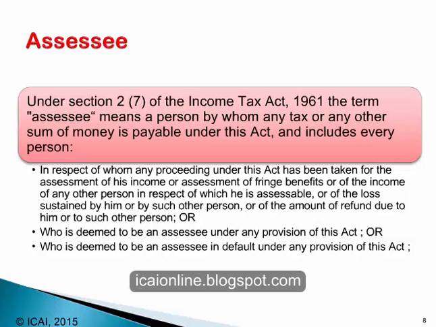Therefore, we must understand that the word assessee does not mean only a person who is depositing income tax with the government. Assessee includes other people as well who are in some way associated with the application of the Income Tax Law, Income Tax Act. It includes persons who are deemed assessees or who are deemed assessees in default. They also include persons against whom any proceedings under the Act have been initiated.